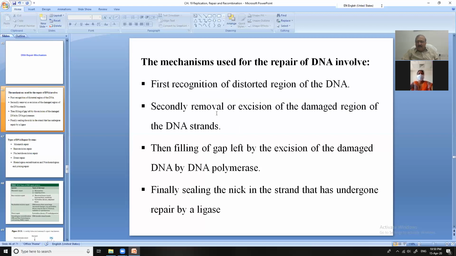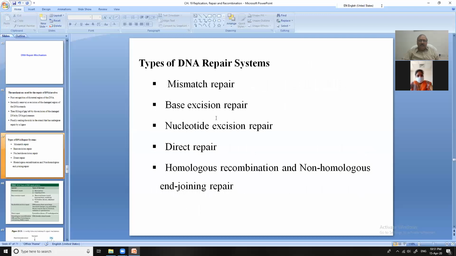So this repair mechanism is some sort of proofreading and the action of polymerases. What I told you is that if a wrong nucleotide is added, it is cut off by the exonuclease activity of the DNA polymerase, and the correct nucleotide is brought and placed. That is the method of repair. The types are mismatch repair, base excision repair, nucleotide excision repair, direct repair, homologous recombination, and non-homologous end joining repair.